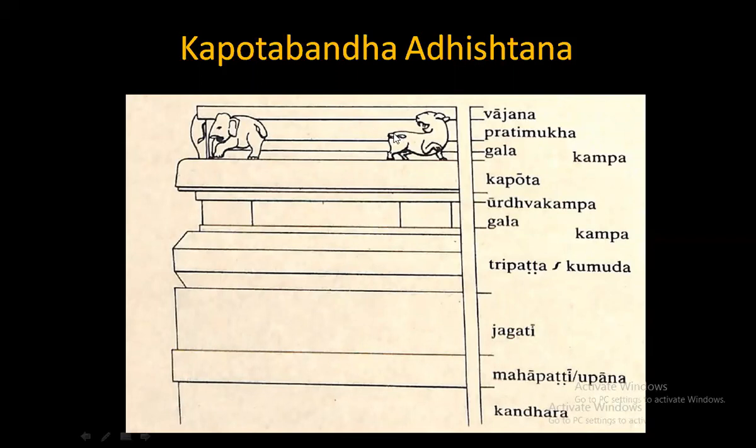Correct? Now this Pratimukha is to be decorated with Vyalas and Hastis as per Kashyapa Shilpa Shastra. That is why it is there. So: Kandhara, Mahapatti, Jagati, Tripatta Kumuda, Adho Kampa, Kantha, Urdhva Kampa, Kapota, Kampa, Kantha, Pratimukha, Vajana or Pattika. These are the elements of a Kapota Baddha Adhisthana.